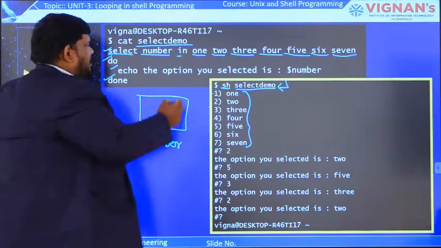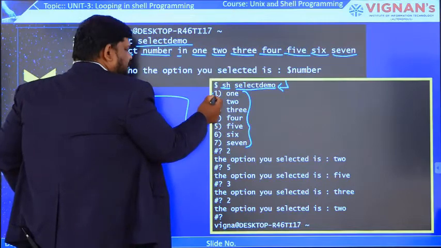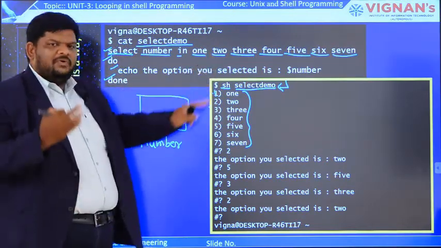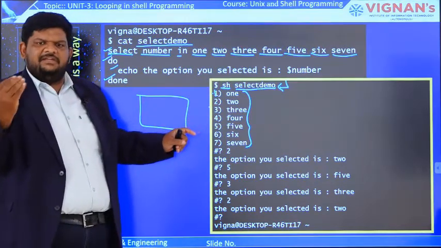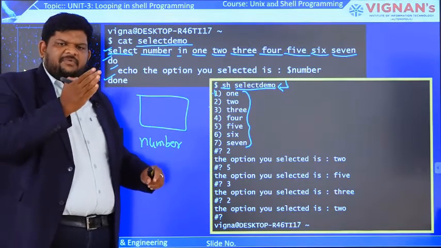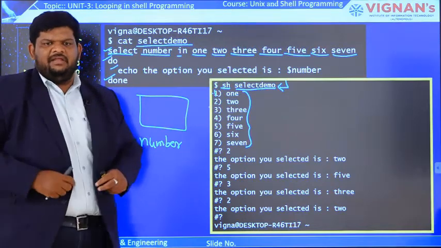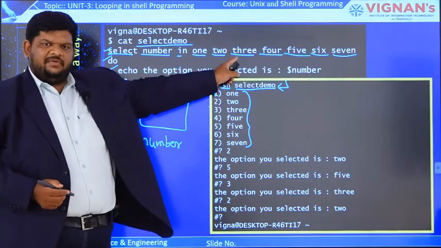Why? For however many items we provide here, by default serial numbers starting from 1 are assigned continuously. For example, if you provide only 3 items, then serial number 1, 2, and 3 are assigned to them, with 3 going to the third item. If you give 10 items, serial number 1 goes to item 1 and so on, up to serial number 10 for item 10. Like that, serial numbers are assigned to the items we provide.